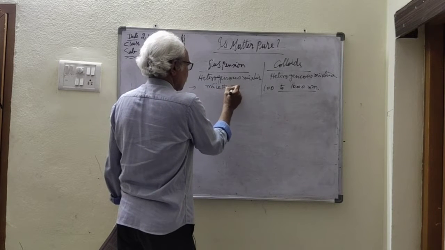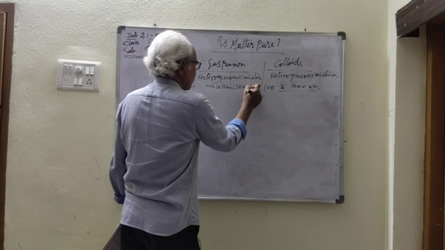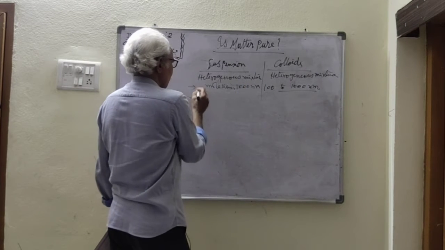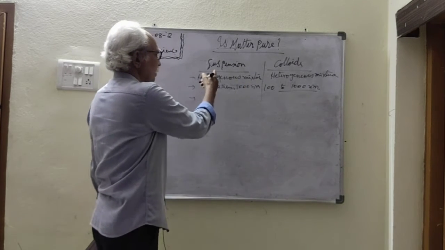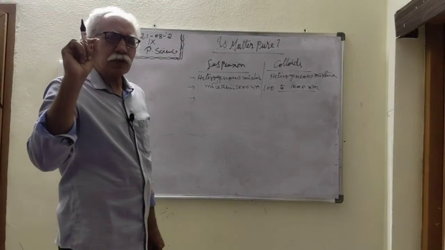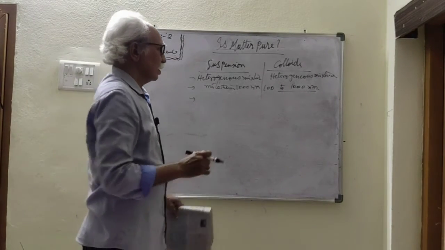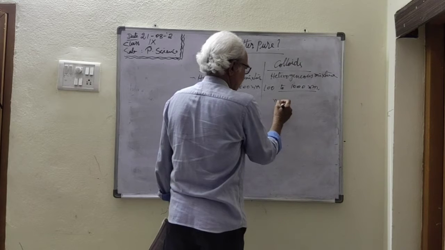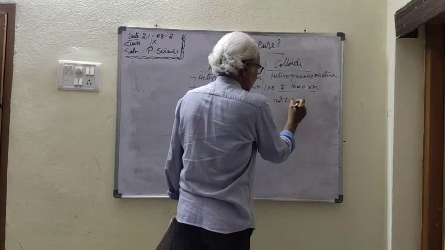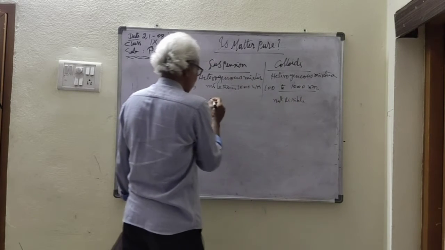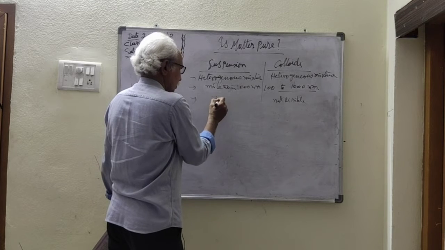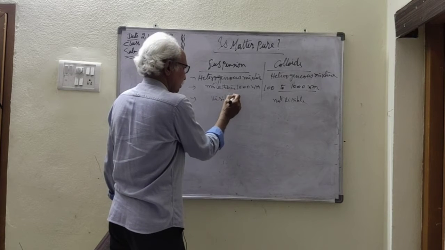More than 1000 nanometers. So next point, suspension particles are visible to the naked eye. These are not visible, and these are visible to the naked eye.